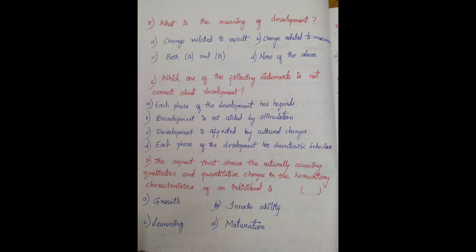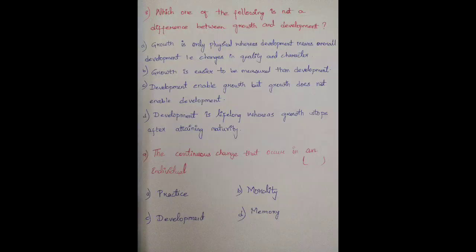Next question. The aspect that shows the naturally occurring qualitative and quantitative changes in the hereditary characteristics of an individual is growth, innate. You have to answer this. Which one of the following is not a difference between growth and development?